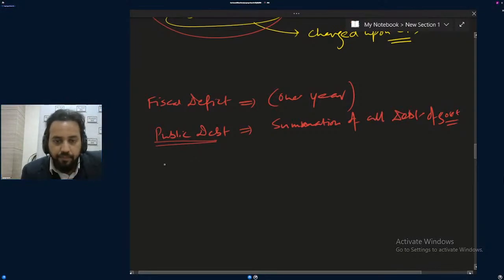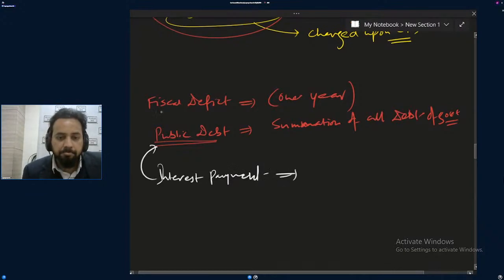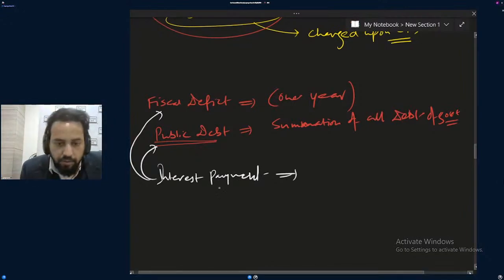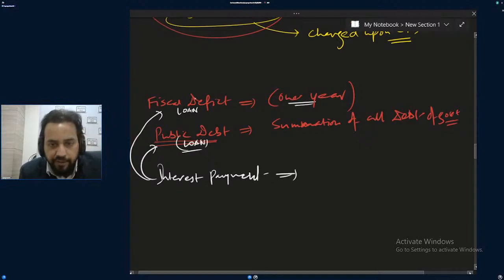Okay. And interest payment. Interest payment will be done on what? Interest payment will be done on this or both? This is also a loan, no? This is also a loan for 1 year, a kind of addition. So public debt would include this fiscal deficit. Yes, it is of both.